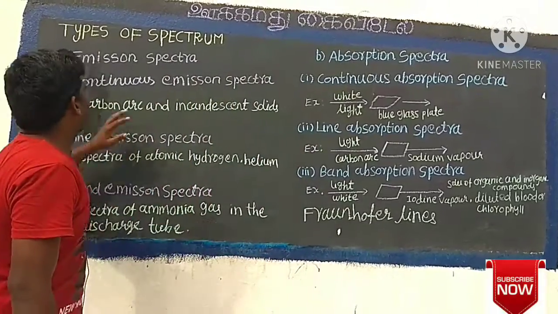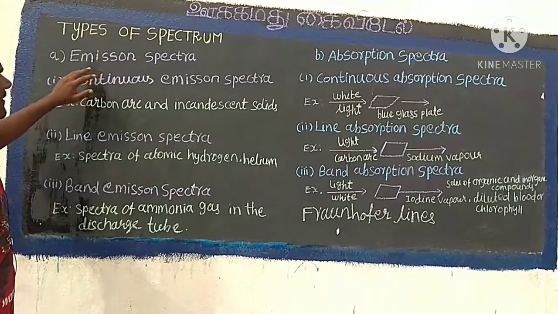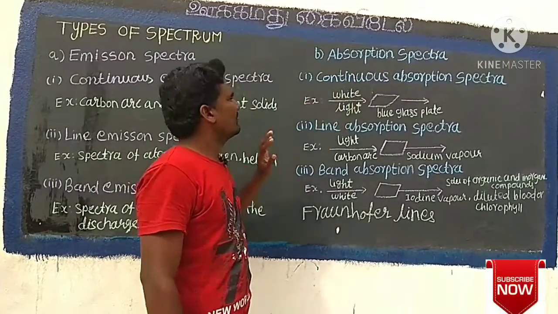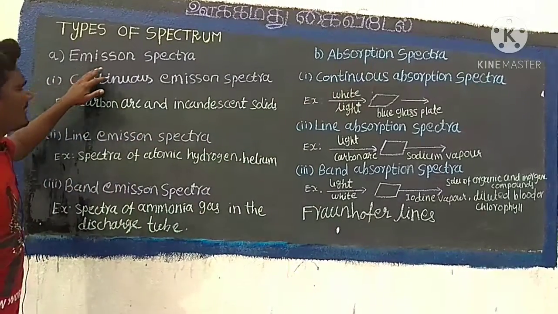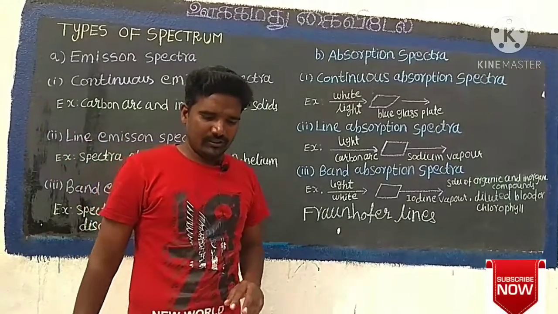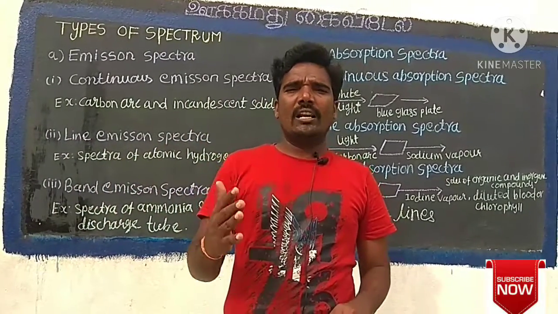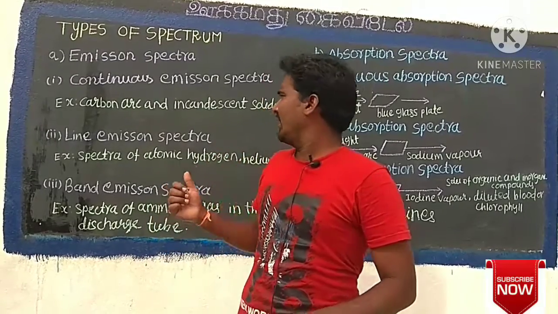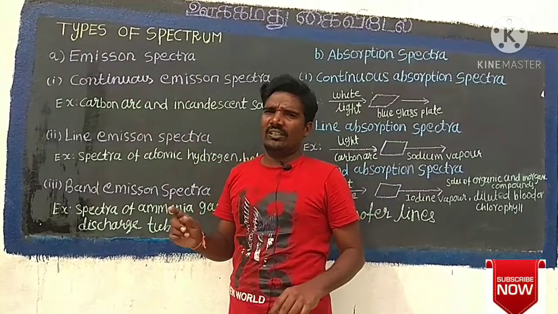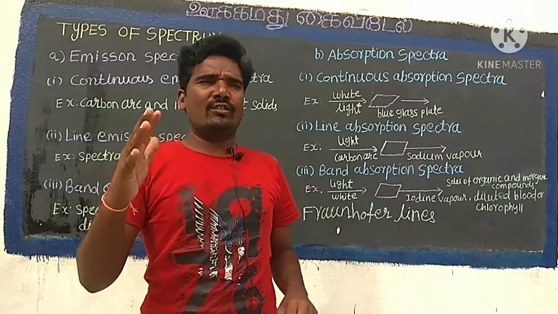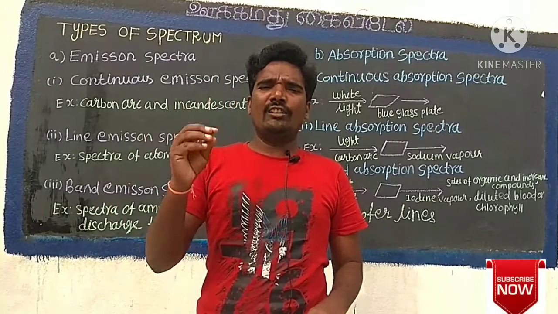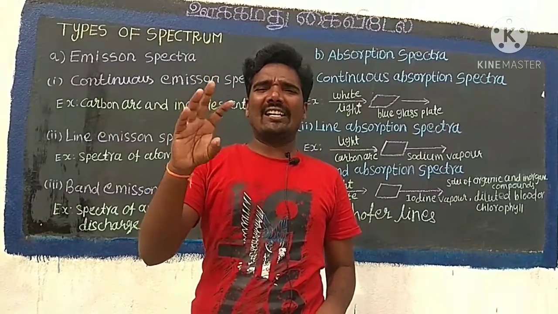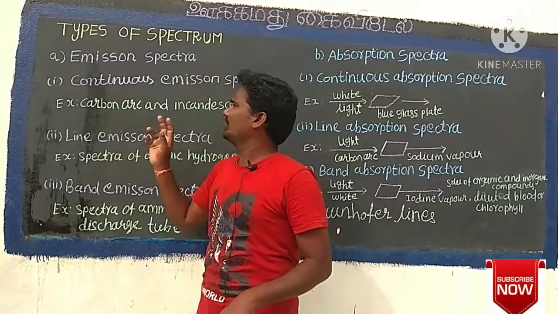Types of spectrum: emission spectra and absorption spectra. What is emission spectra? When the spectrum of a self-luminous source is taken, we get emission spectrum. Each source has its own characteristic emission spectrum. The emission spectrum can be divided into three types.